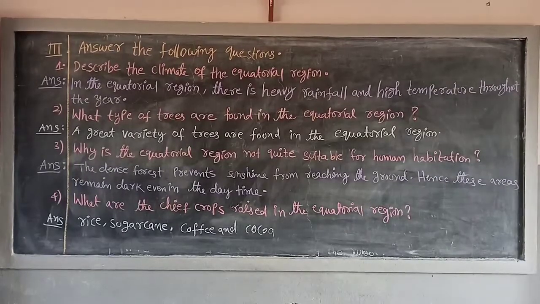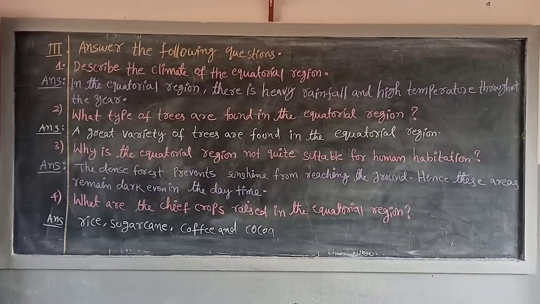Third question. Why is the equatorial region not quite suitable for human habitation? Why are people not living there? Answer: The dense forest prevents sunshine from reaching the ground.